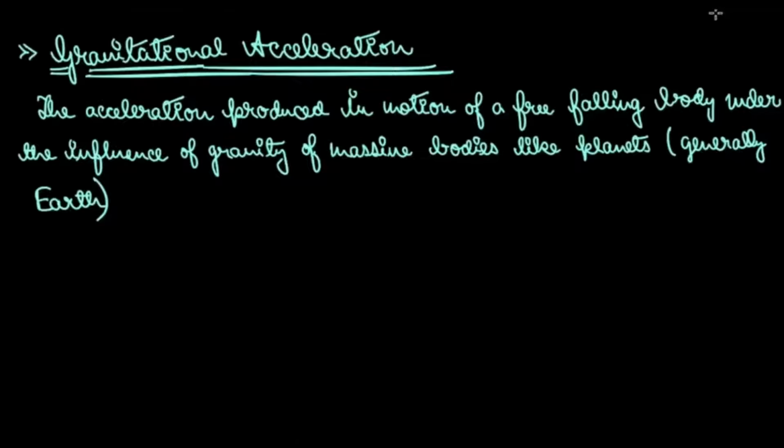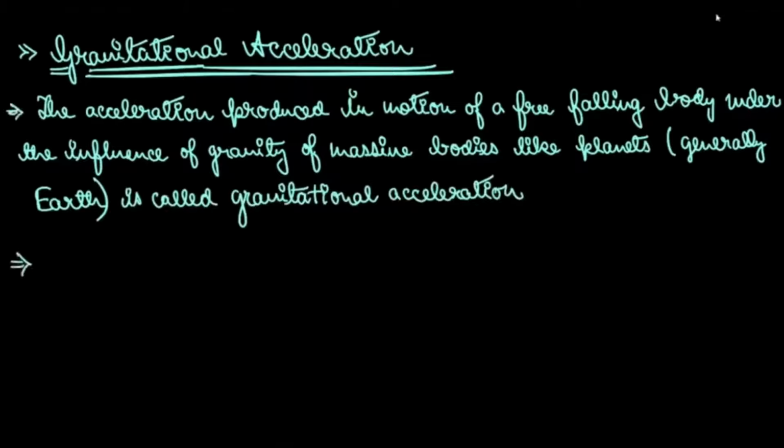And massive means the bodies that have huge mass, because force is directly proportional to the product of masses. So mass of a planet is necessary in order to make the gravitational force significant, because you know that gravitational forces are the weakest forces. They are considered the weakest among all the four types of forces we generally find in physics, right? So we require massive bodies, and the acceleration due to which a body falls or gets attracted towards a massive planet, generally Earth, is called acceleration due to gravity. It's called gravitational acceleration.